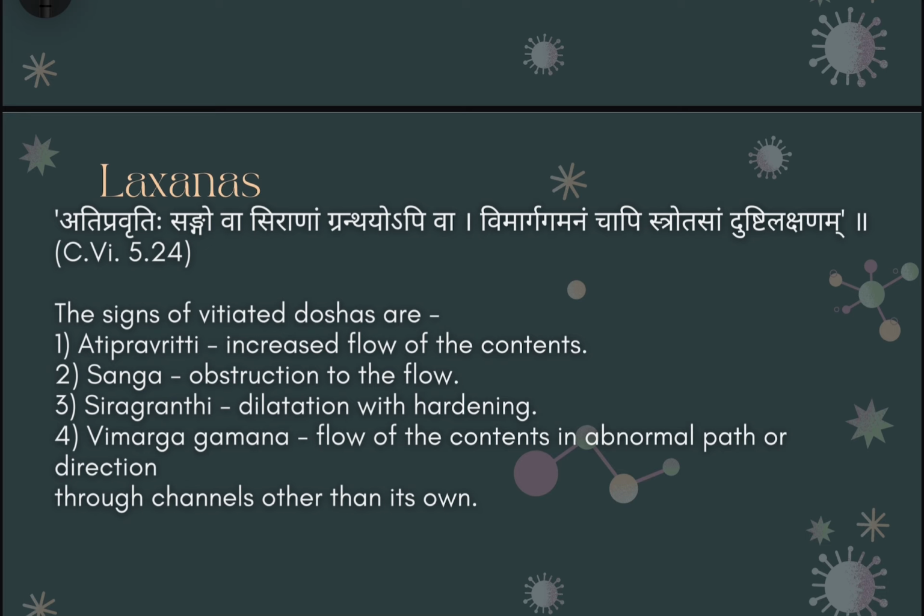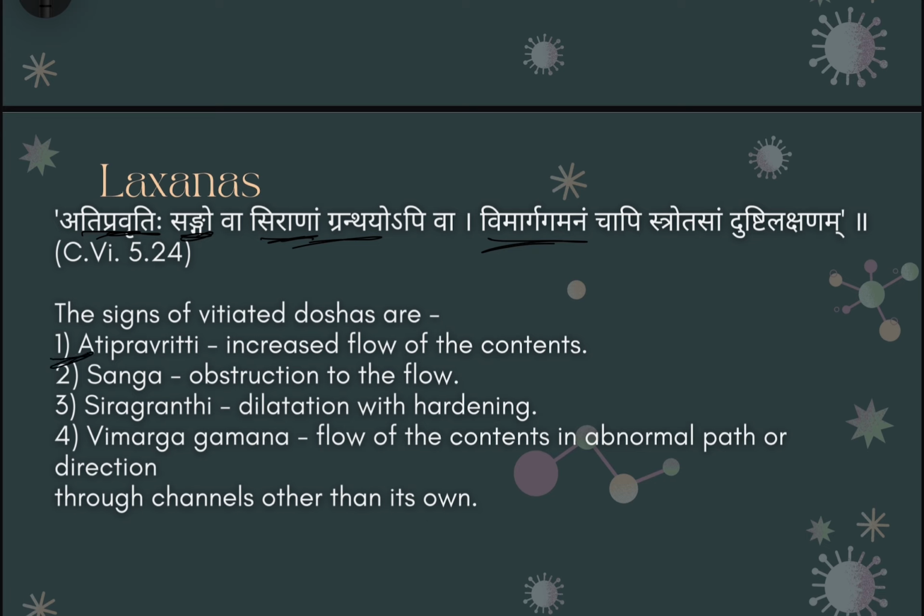Why? Acharya Charak in Vimana Sthan has mentioned: ati pravrittihi sango va siranang granthyo api va vimarga gamanan cha api shrotasang dushti lakshanam. If we look at it closely, this verse deals with 4 terms: ati pravritti, sanga, sira granthi, and vimarga gamanan. So what are these 4 terms? These 4 are actually the lakshanas of the shrotas being vitiated. So what does each term mean?